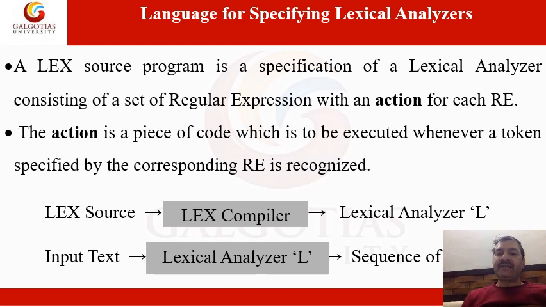Now this lexical analyzer will be the system in which you give your input text, and it will generate the sequence of tokens. This is all about the role of lex.